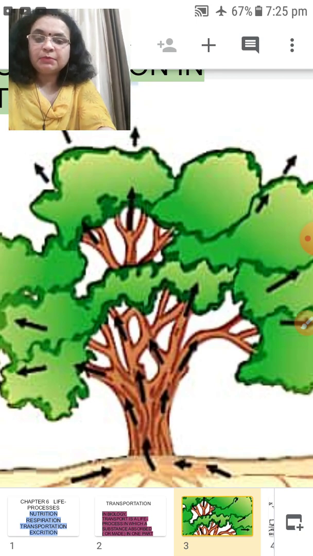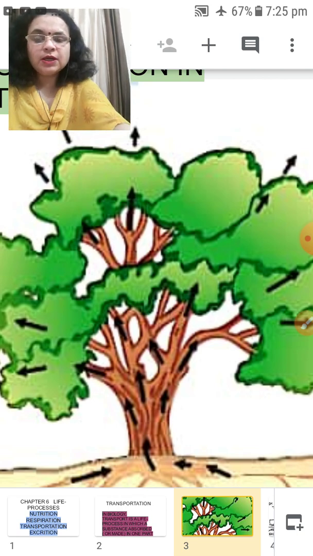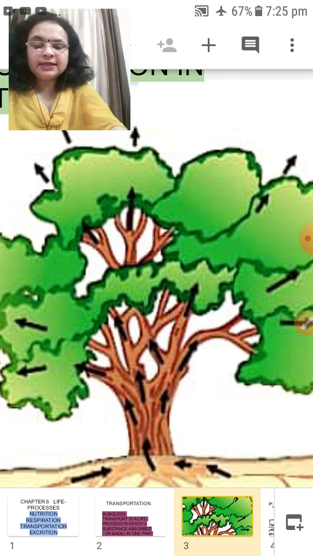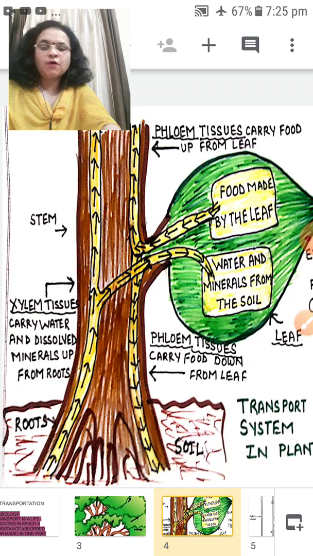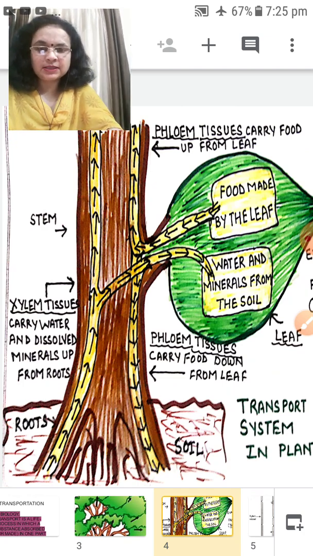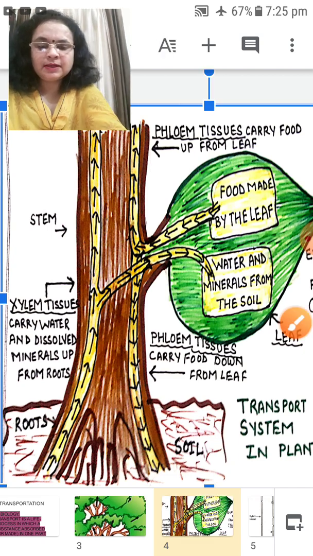The materials they require to be transported are mineral water, and the food itself, which is prepared in the leaf, has to be transported in the plants. Now let us study the transport system in the plant.